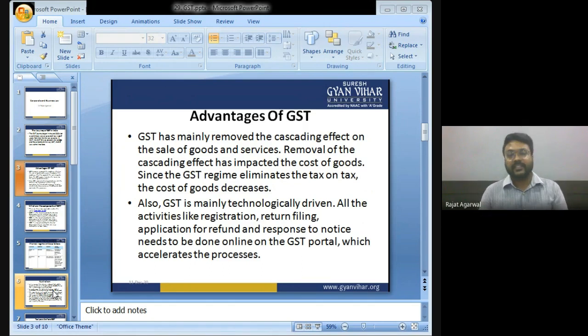Also, GST is mainly technology driven. All the activities like registration, return filing, application for refund, and response to notice need to be done online on the GST portal, which accelerates the processes. That's why I'm saying GST is mainly technology driven.